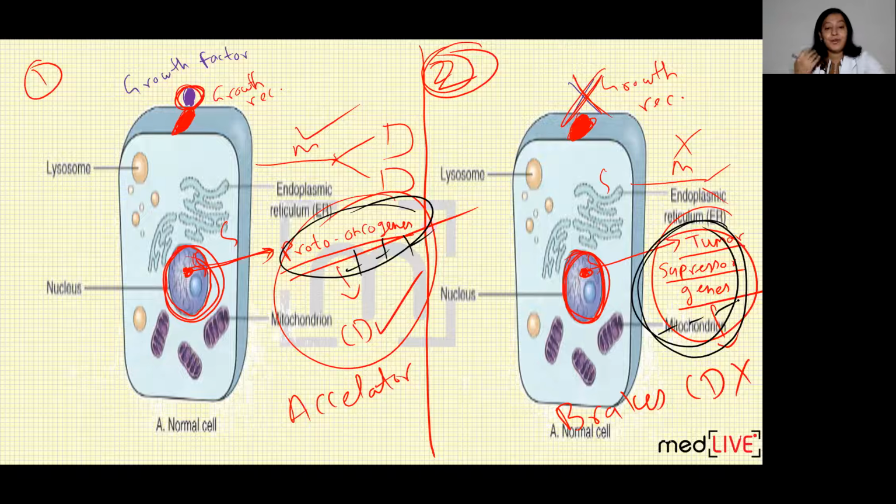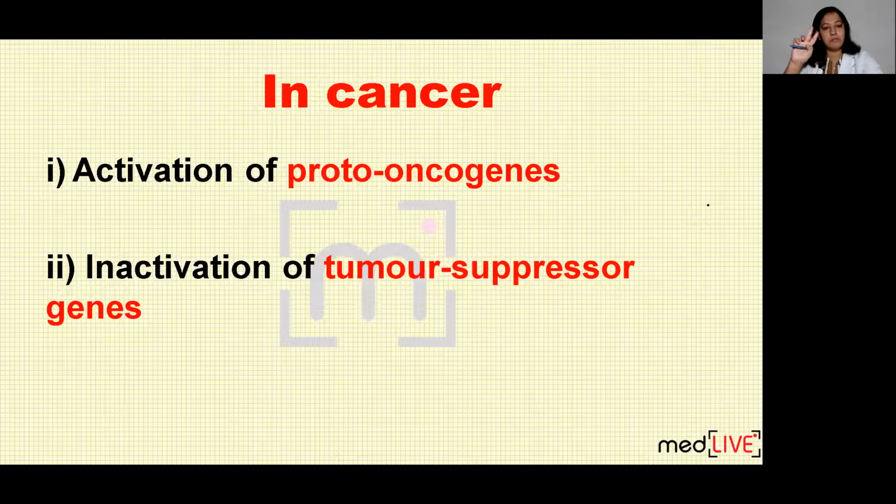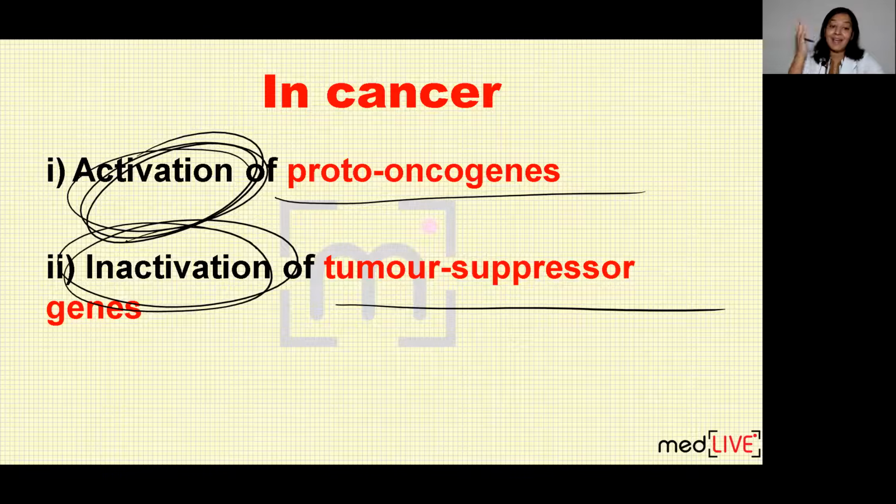So that will lead to neoplasia. That will lead to unregulated mitosis. Now, if the proto-oncogenes get overstimulated, they will do unregulated cell division. If the tumor suppressor gene, which has to stop the cell division, doesn't work, they won't stop it. So on the one hand, proto-oncogenes are causing abnormal cell division, and on the other hand, tumor suppressor genes are not stopping cell division. Both of these together will lead to neoplasia. So in neoplasia, two things are occurring, either of the two or both together: proto-oncogene overactivation and tumor suppressor gene underactivation, inactivation.